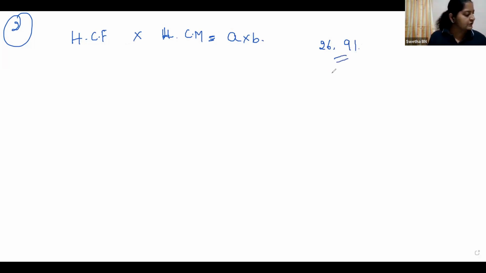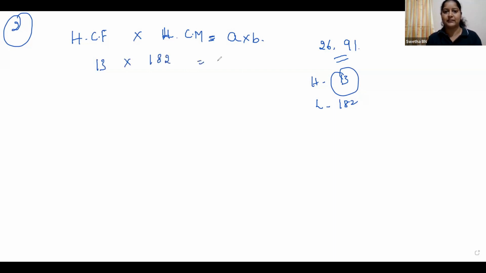What was the HCF here? HCF was 13 and LCM was 182. I will substitute here. HCF is 13 into LCM 182 is equal to the given numbers, 26 into 91. So we have the left hand side and right hand side. Will we get the same answer or not?